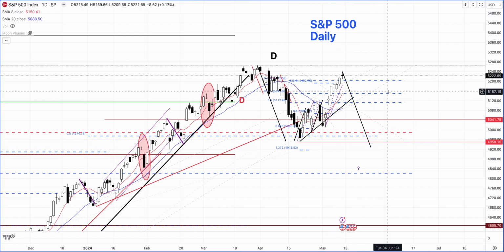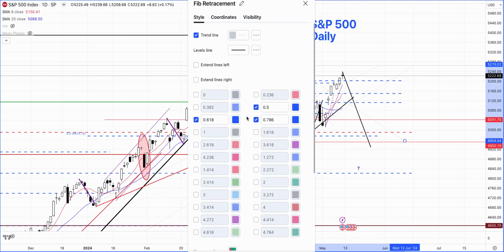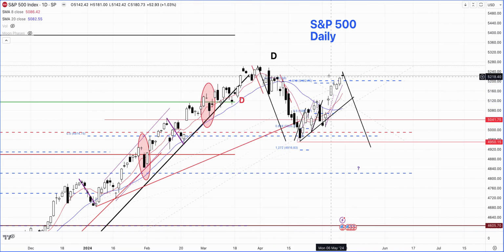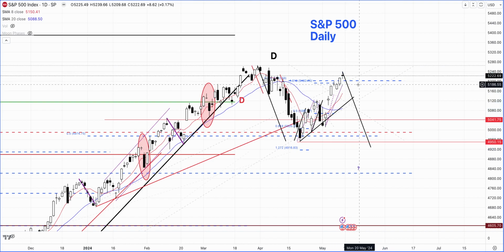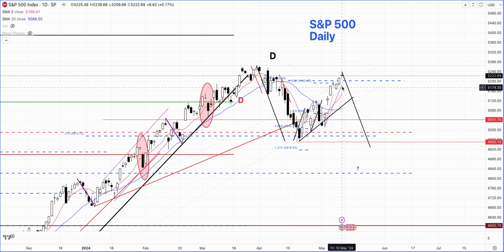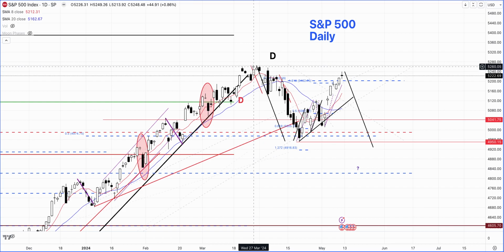So that's one possibility now. But the interesting thing is, I'm going to clean up this a little bit. So if I remove this and also even remove this, so here, this market on the cash S&P 500 last Friday closed above with this doji candle formation, which is indecision. So I don't like this candle, and we'll have to wait and see how this market is going to trade next Monday, whether it's going to leave an island reversal, meaning that we have a down close, or whether we just continue and try to take these highs out.